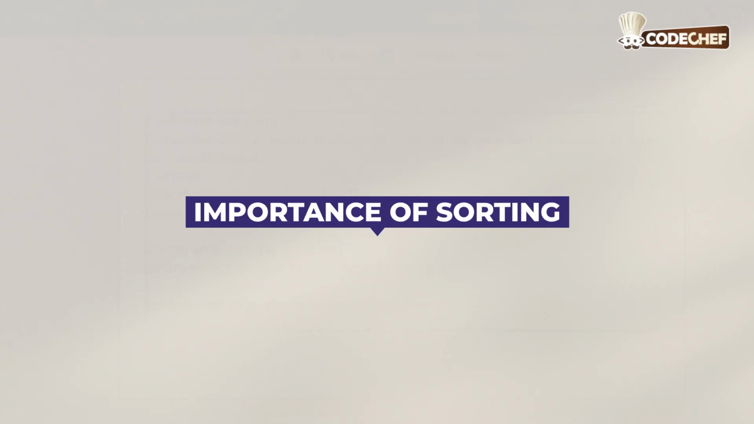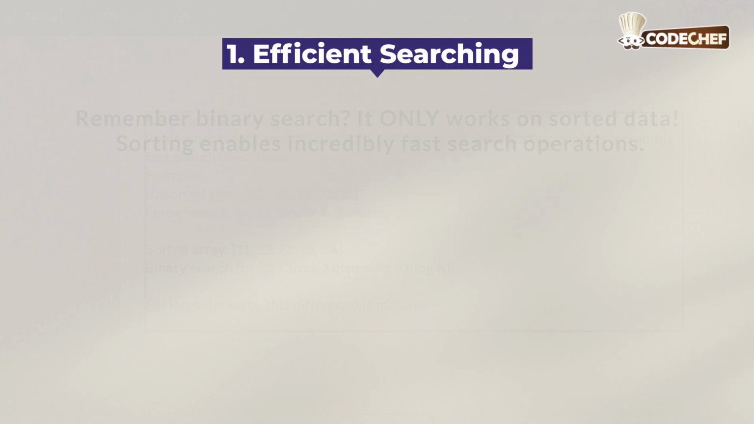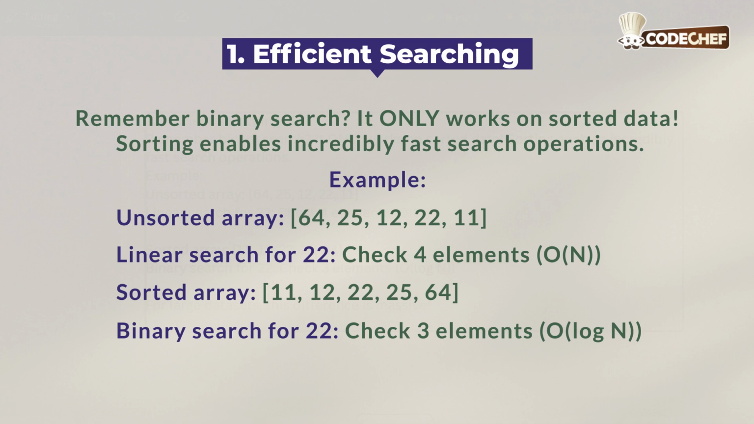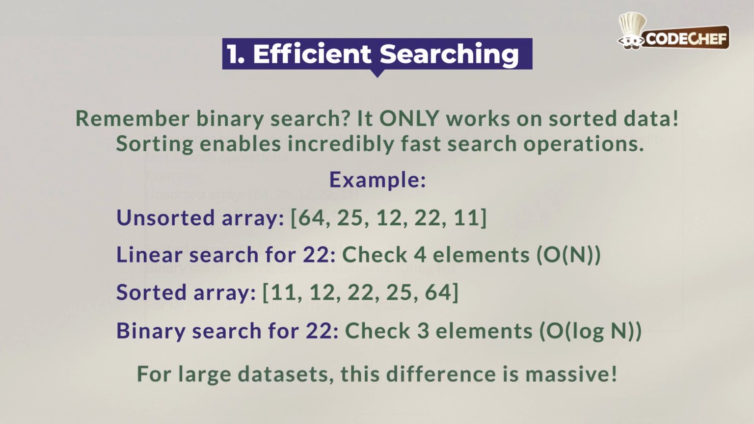Importance of sorting. Now let's explore some crucial reasons for sorting. First being efficient searching. Remember binary search? It only works on sorted data. Sorting enables incredibly fast search operations. An unsorted array looks like this. In linear search, we search for 22, check 4 elements, which takes a time complexity of big O of n. This looks like a sorted array, and in binary search for 22, it checks the third element, which is big O of log n. But for large data sets, this difference is massive.